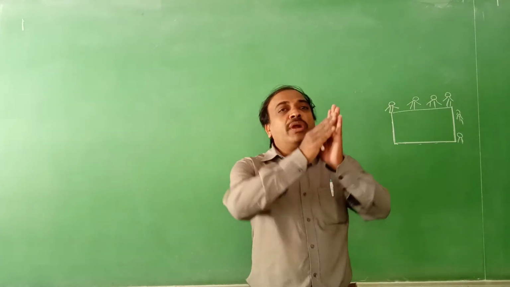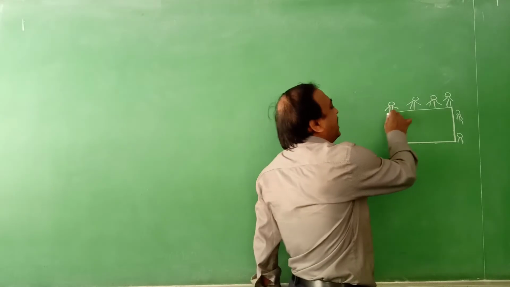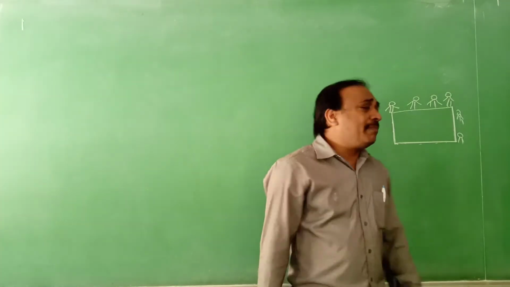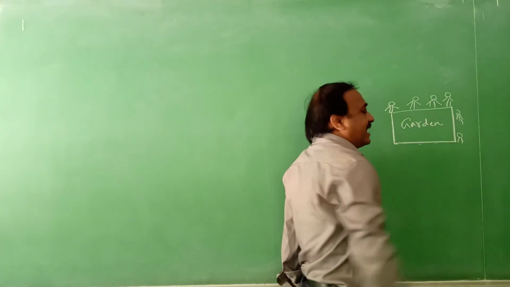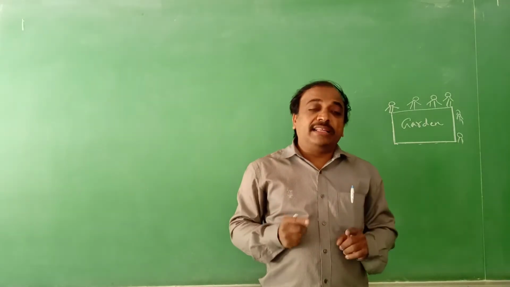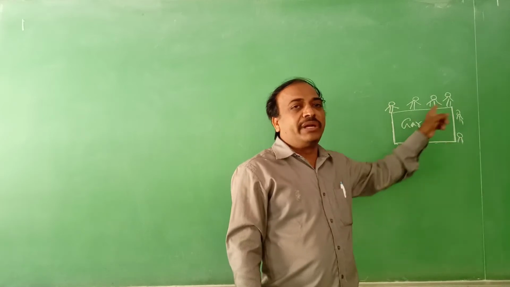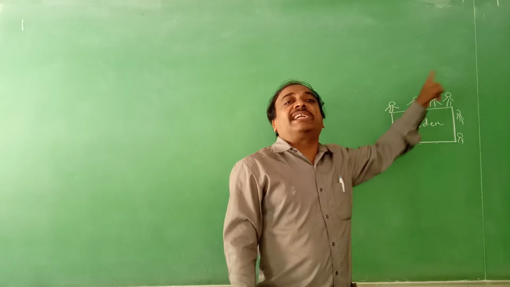Yes. So the total length of the boundary of this figure or the rectangular garden, whatever is there, that much distance they are walking around it when they complete one time.